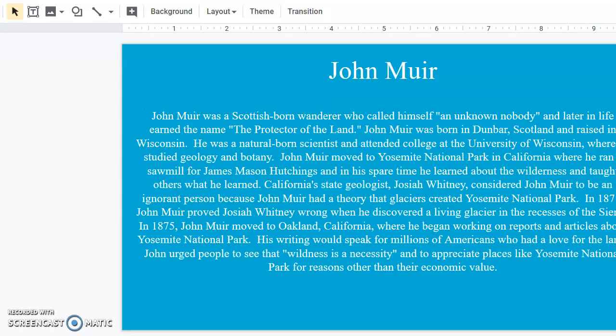John Muir, he was a Scottish-born who called himself an unknown nobody and in later life earned the name Protector of the Land. He was raised in Scotland, Wisconsin. He was a natural-born scientist and attended college at the University of Wisconsin, where he studied geology and botany.